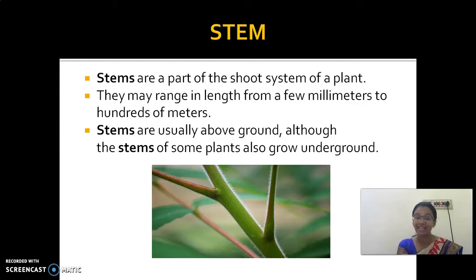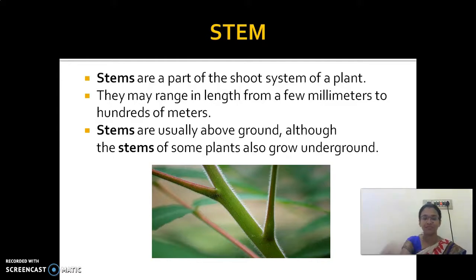They may range in length from a few millimeters to hundreds of meters. So their range may vary according to the nature of the plant. Stems are usually above the ground, but a few plants have underground stems also.